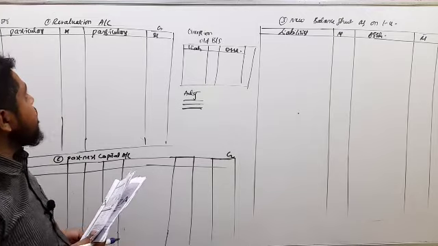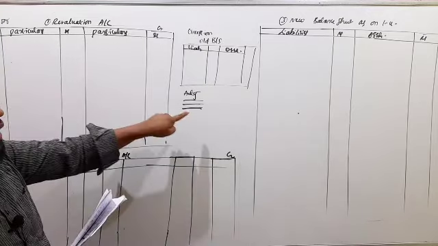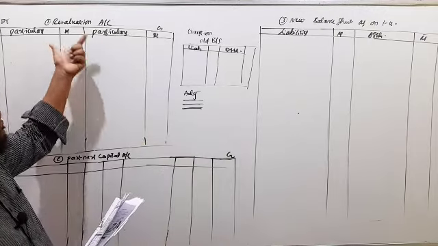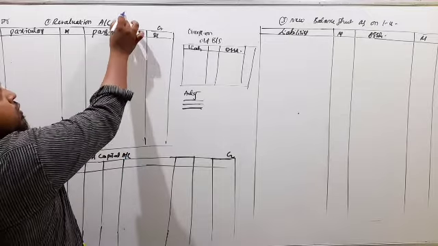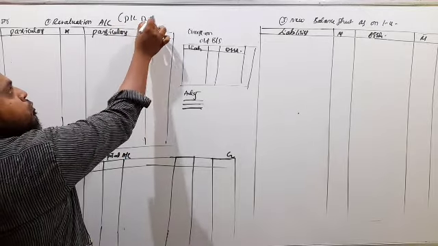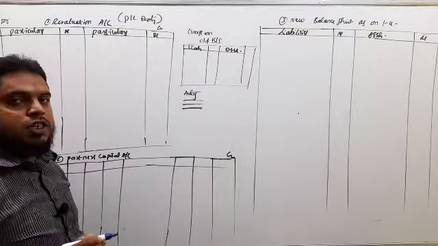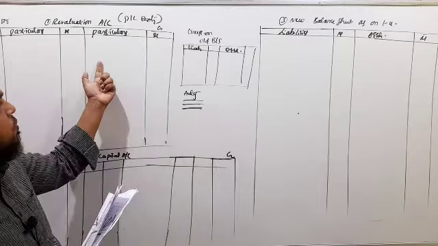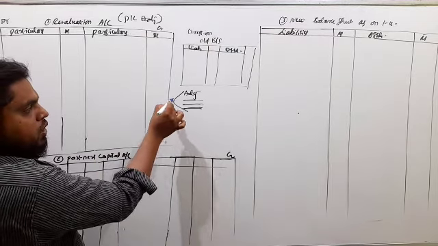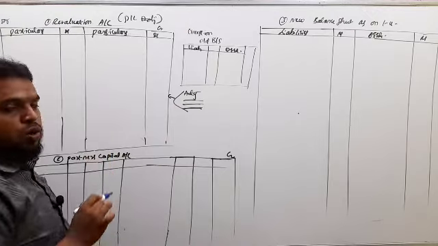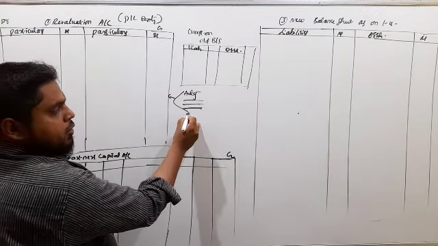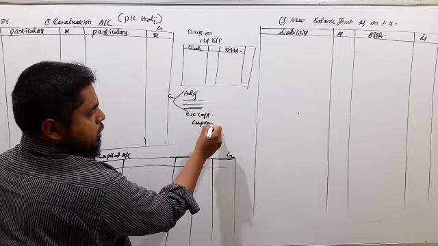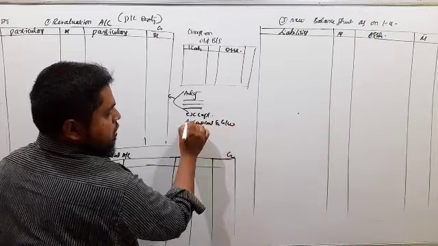Now the first step, revaluation account prepared with the help of adjustment. Revaluation account is also called as profit and loss adjustment account. It means we are going to record only these adjustment. So this additional information we have to record under a revaluation account except capital and goodwill.